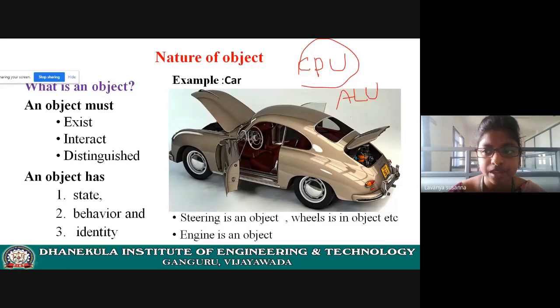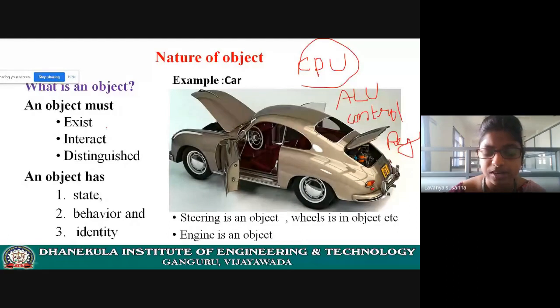ALU, control unit, registers. Exist means it must physically exist, meaning you can touch it.